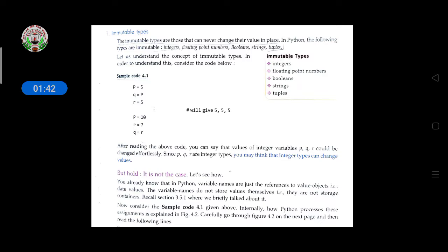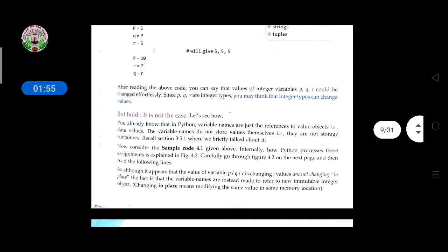After reading the above code, you can say that the values of integer variables p, q, r could be changed effortlessly, since p, q, r are integer type. You may think the integer type can change values. But hold on, that is not the case. You already know that Python variable names are just references to value objects, data values. The variable names do not store values themselves. They are not storage containers, as we learned in earlier chapters.